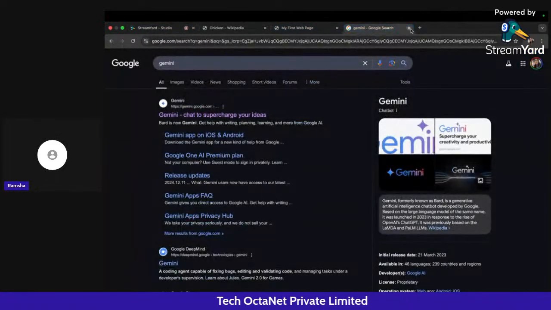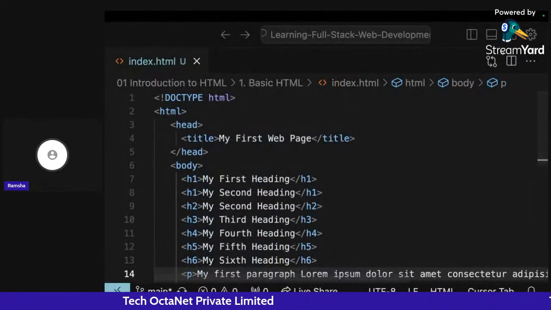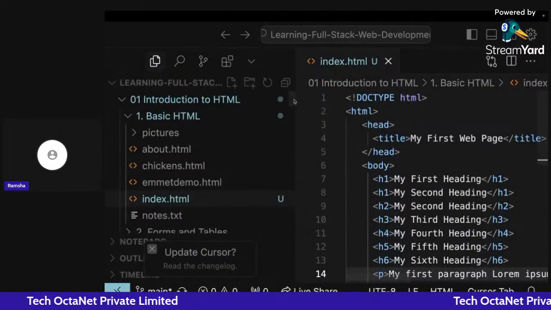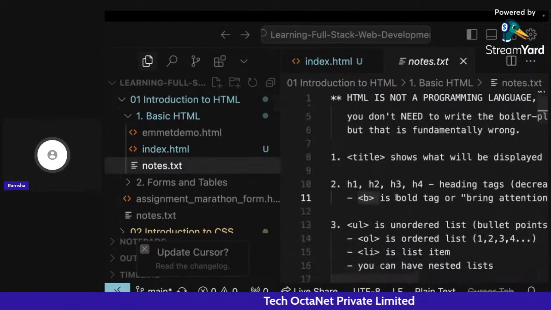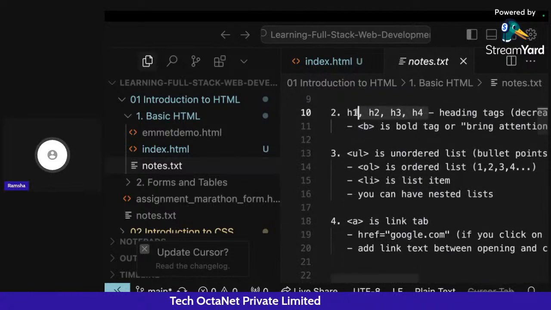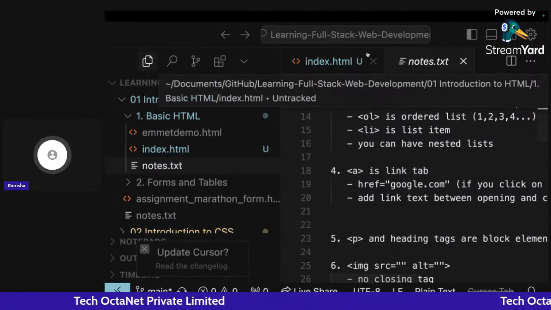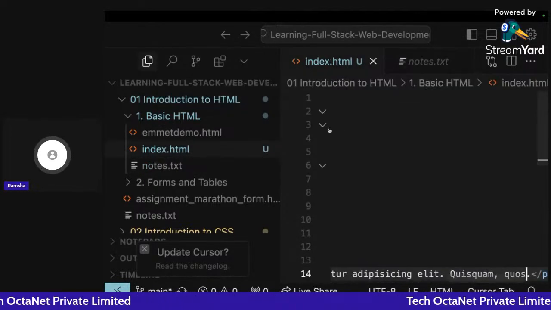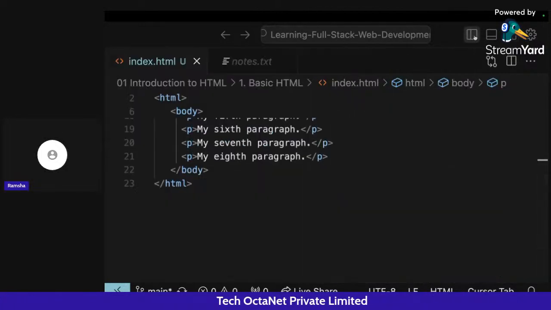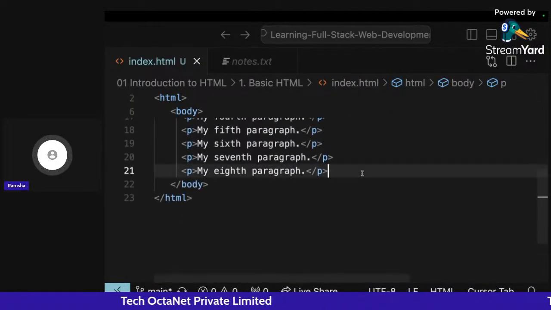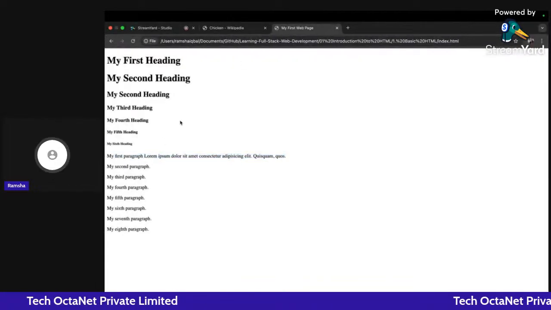Okay, let me just close this, and let's move further beyond the heading and the paragraph tag. We have studied the heading and the paragraph tag, and now we are going to study another tag that we have here. Okay, so let's just go back. Let's just close this. So now I have this particular web page.